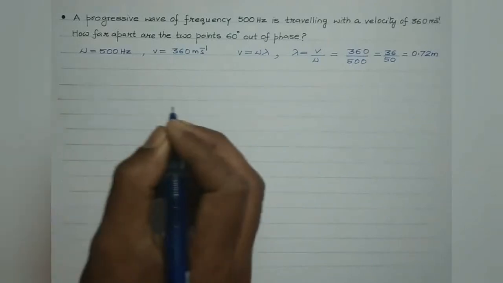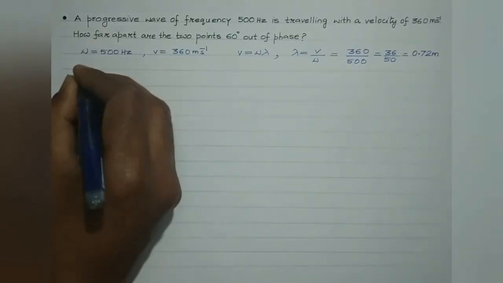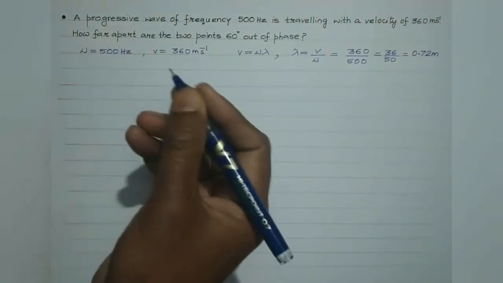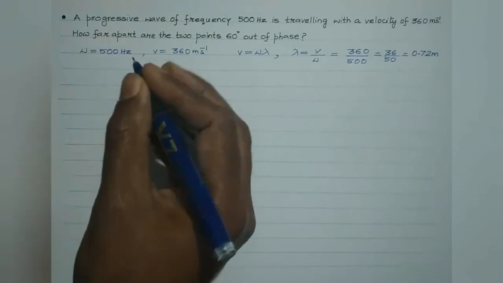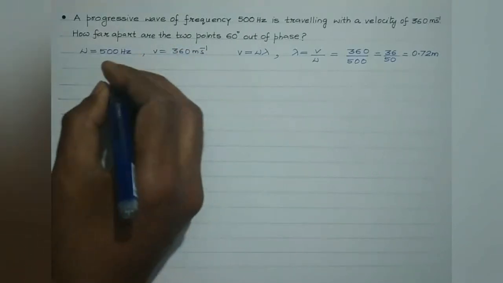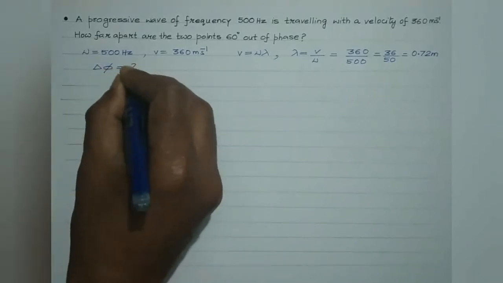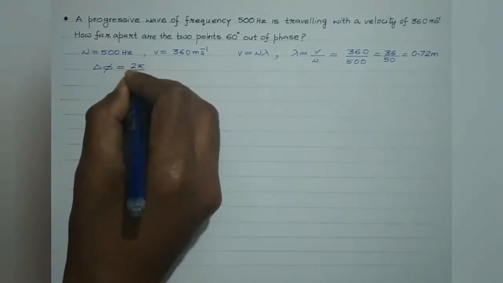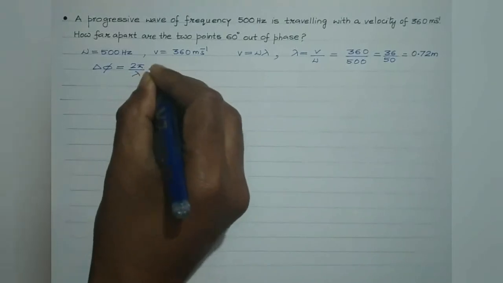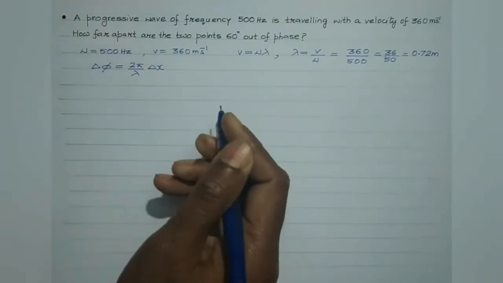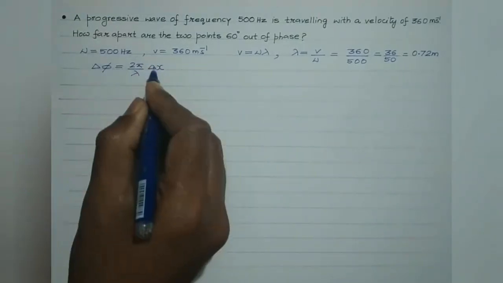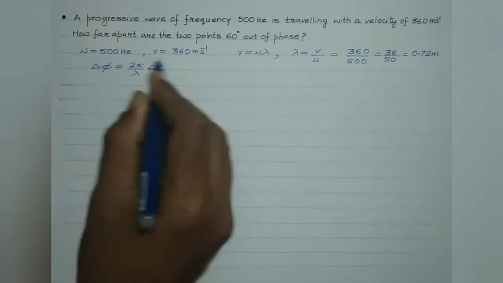Now, just now we have discussed that the phase basically changes with position as del phi is equal to 2 pi by lambda into del x. So at a given time, the phase changes with position as this particular equation.